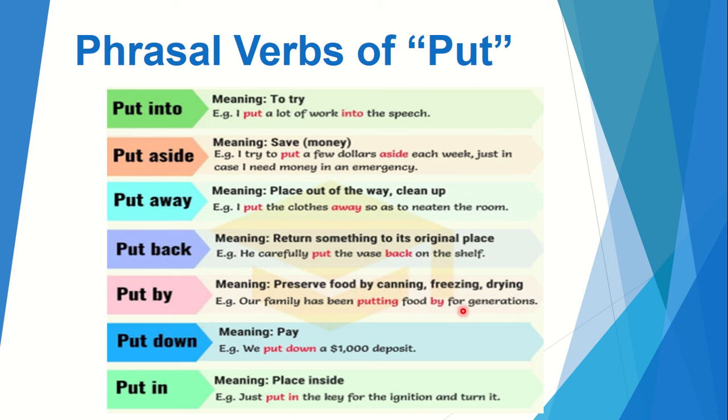Again you can see that this is a separable phrasal verb that has been separated by the object food. Put down means to pay. We put down a $100,000 deposit every month. Again, put in, to place inside. Just put in the key for the ignition and turn it.